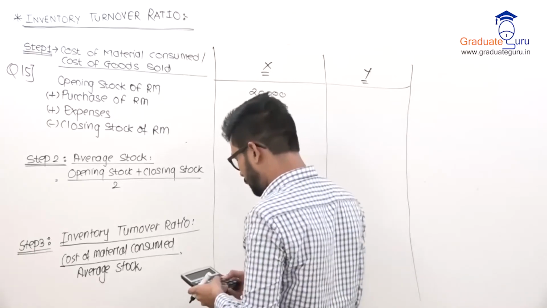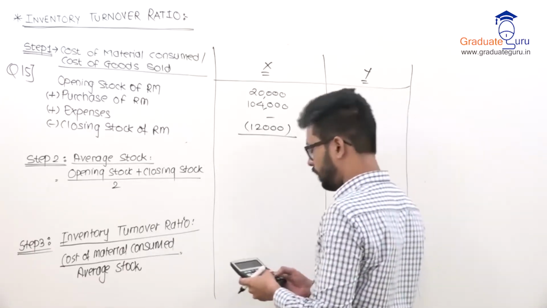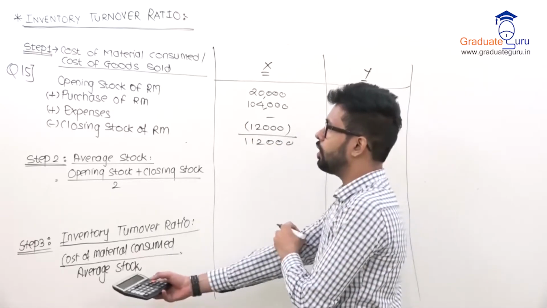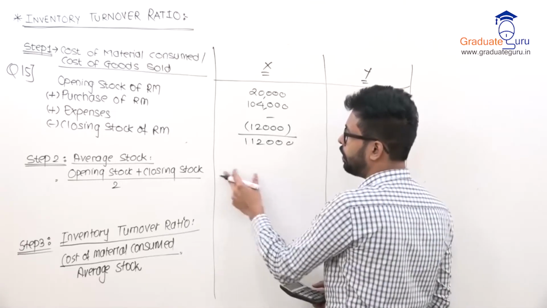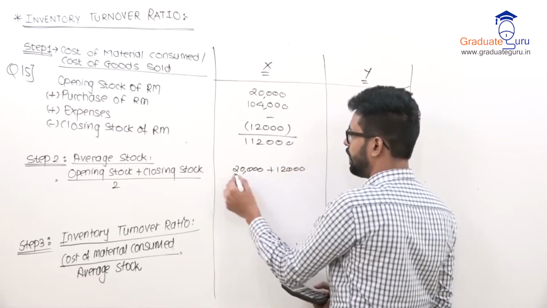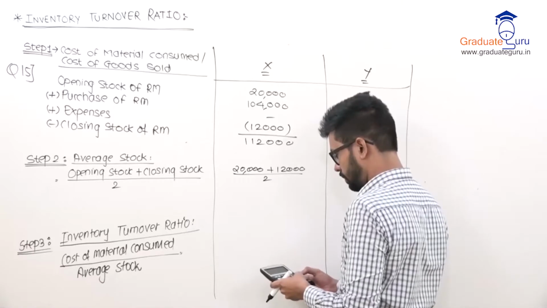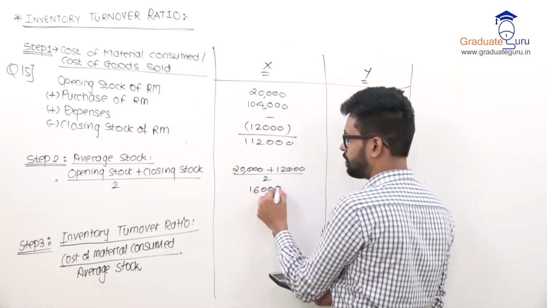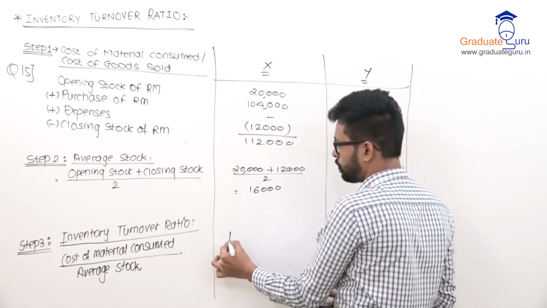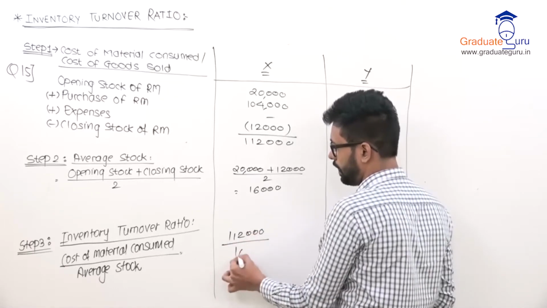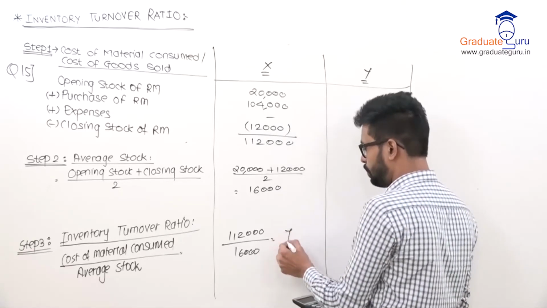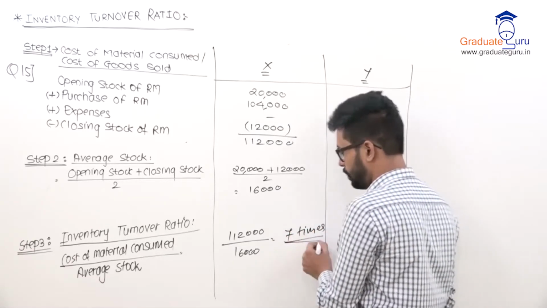Now just take the total 20,000 plus 104,000, subtract 12,000, you will arrive at 1,12,000. This is your cost of goods sold, you can say material consumed. Now you want to calculate average stock, you will say 20,000 plus 12,000 divided by 2, that is 16,000. Now last, that is inventory turnover ratio, step number 1 divided by step number 2. 1,12,000 divided by 16,000, that comes to 7 times. That is your inventory turnover ratio.